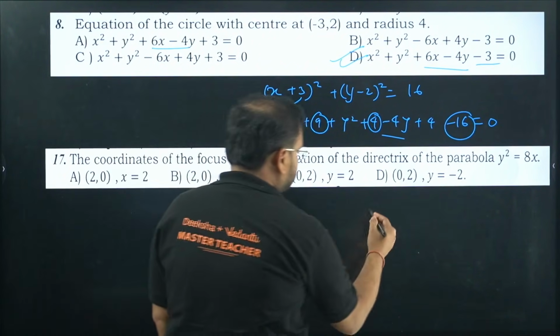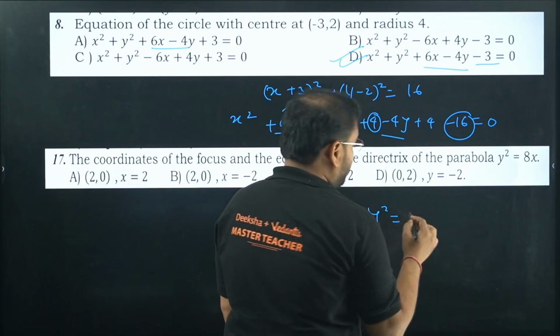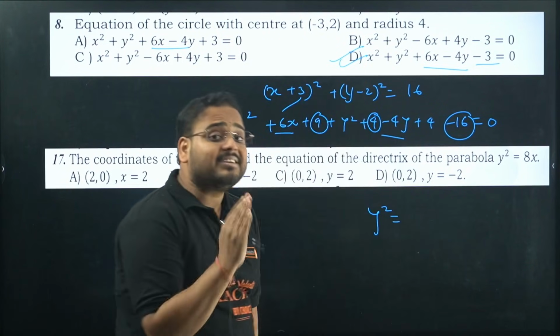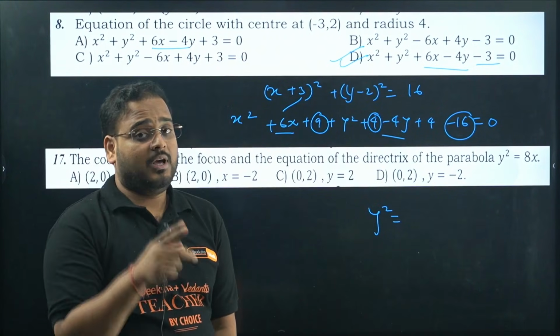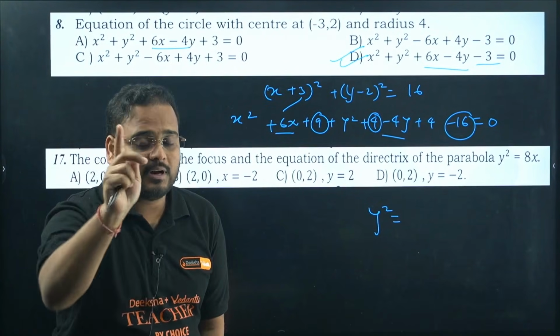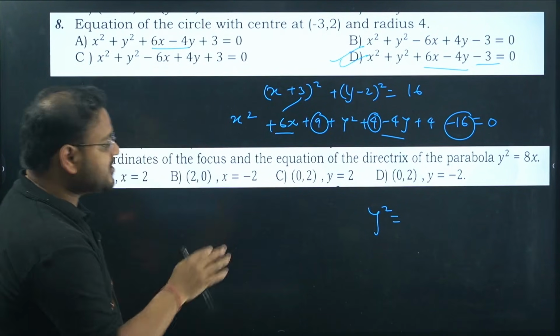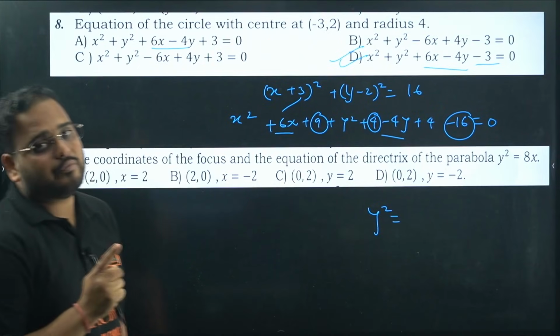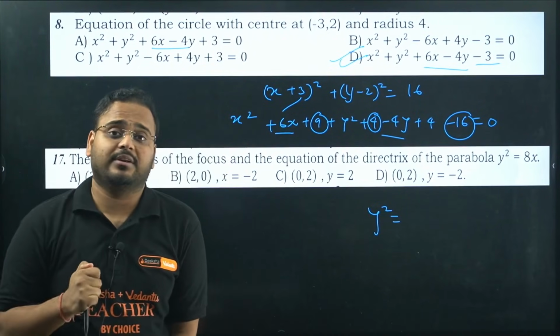The coordinates of the foci, the equation of directrix in the parabola. Okay. You need to know all the standard forms of the conic section. All the formulas, whether it is for latus rectum, the directrix, its eccentricity, whatever it is, you need to know all of it. Then only you can solve the questions over there. You need to know all the formulas.